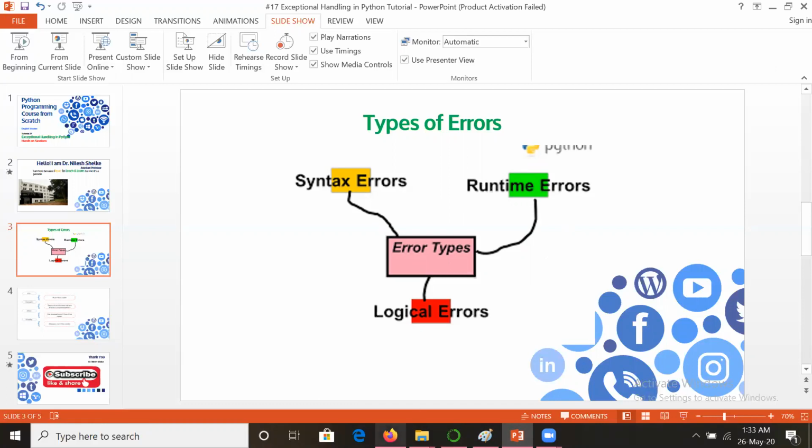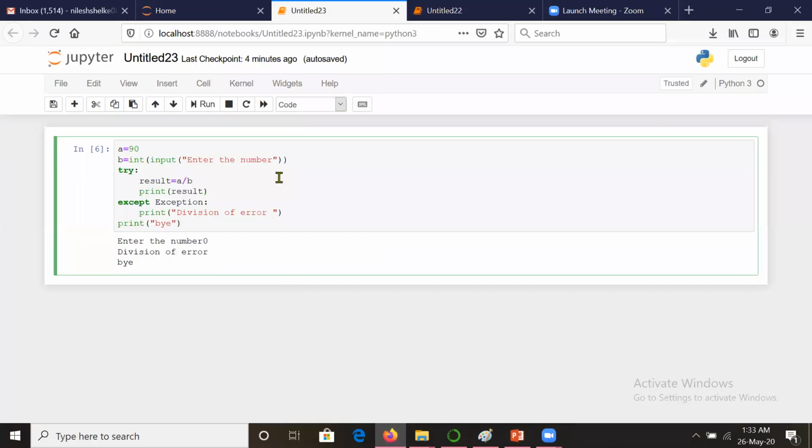Such errors may be because of the user, but you cannot say, hey, I have written a complete, well-made program, but what can I do if the user is not giving the proper input? You cannot say that. You should have a provision, a mechanism, you should make your program so robust that whatever error is caused by the user, you should be able to handle that.